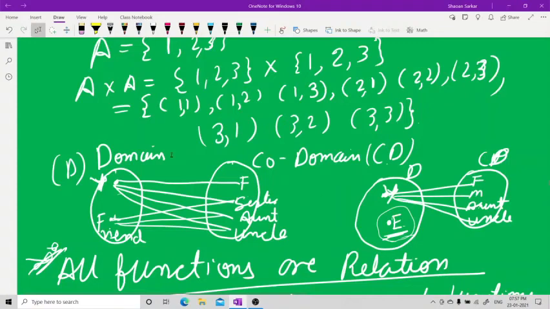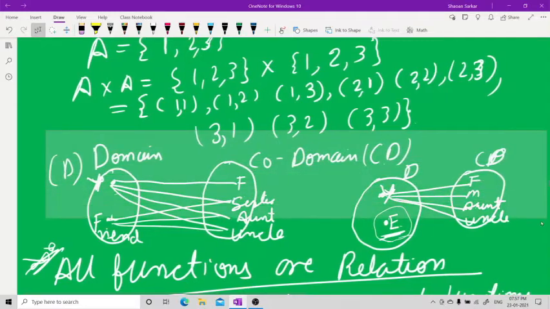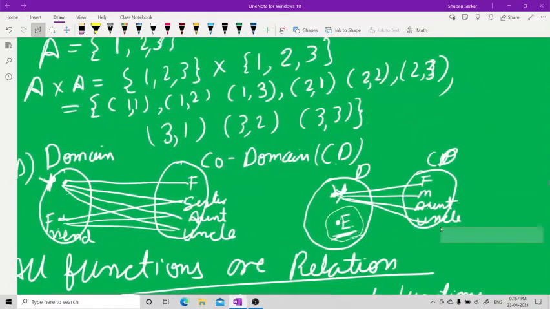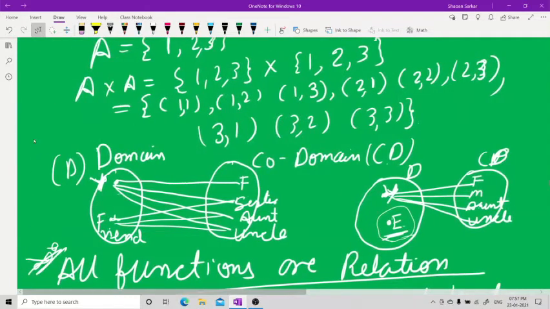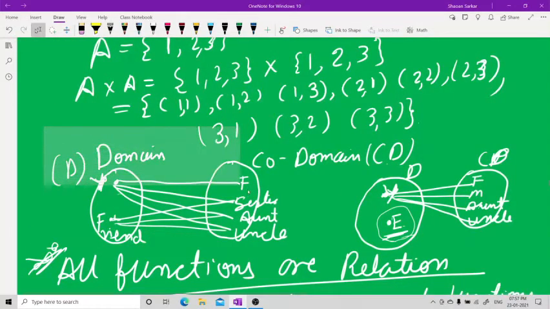I hope you're remembering this picture. Let me see if I can pick this picture up for you. Wait a minute. Let me try to pick this picture up for you. This is going to help me tell you what is the function and what is the relation. What is the difference?